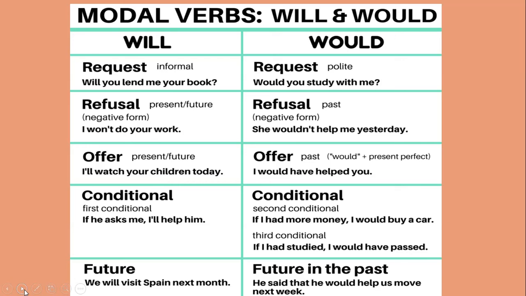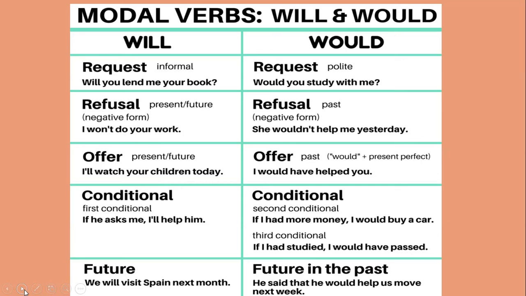Don't get confused that here we are using had for past perfect. No beta, here we are using had for simple past. If I had more money, I would buy a car. Here we are using would plus V1. Remember modals plus V1, right?